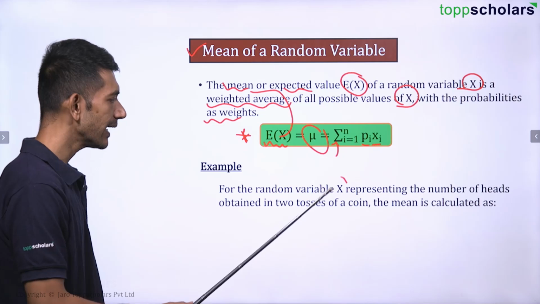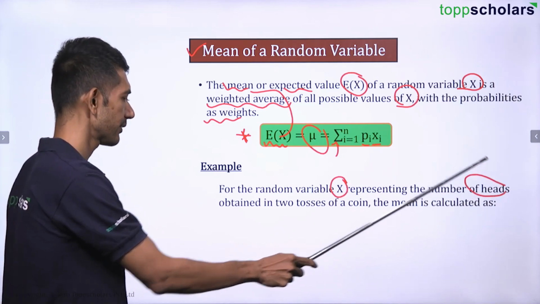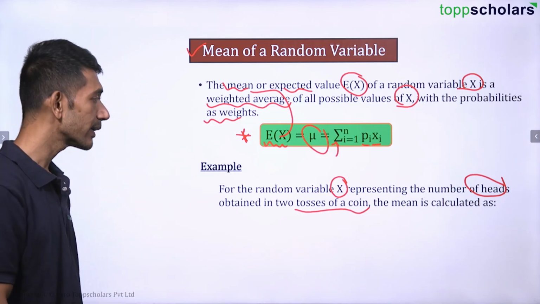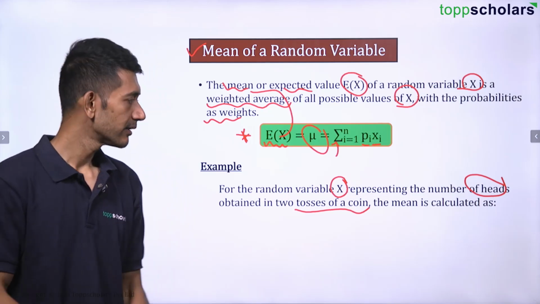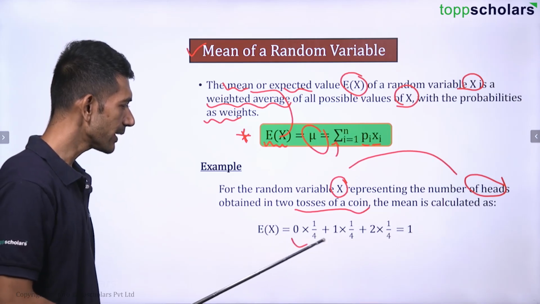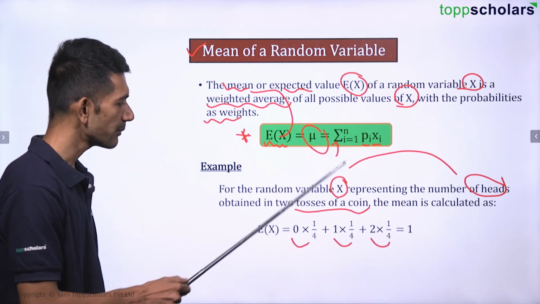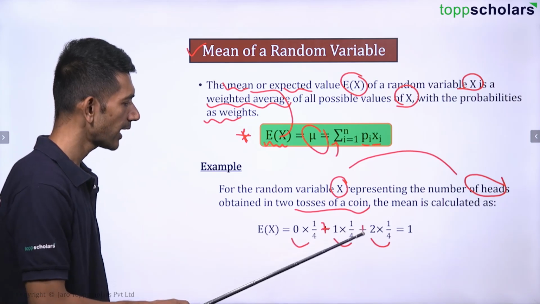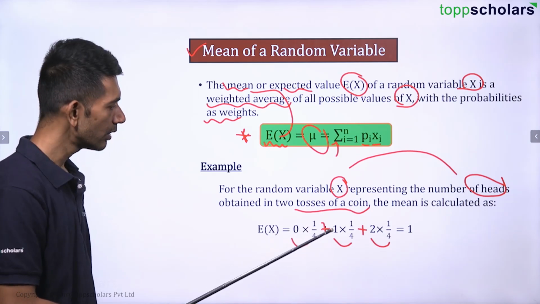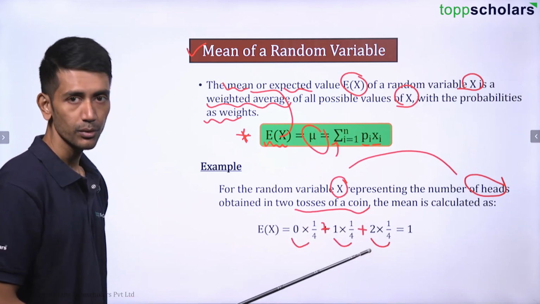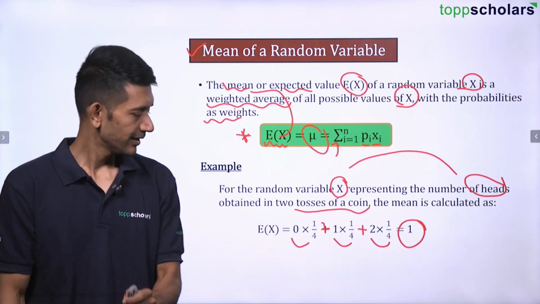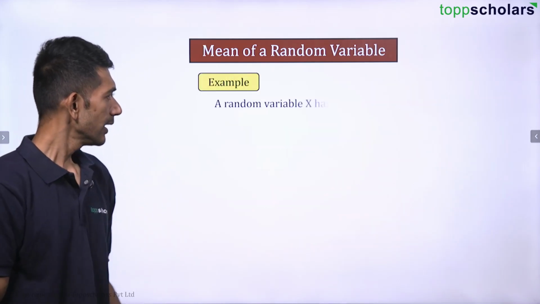For the random variable x representing the number of heads obtained in 2 tosses of a coin, how do we calculate the mean? It will be given by the summation. Summation means addition, and what are we doing? We are doing pi xi, multiplying them. 0 into 1 by 4 plus 1 into 1 by 2 plus 2 into 1 by 4. And the final value that you get is 1. Clear? Let's continue.